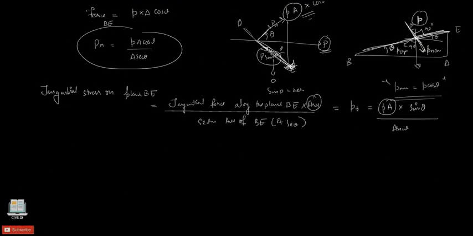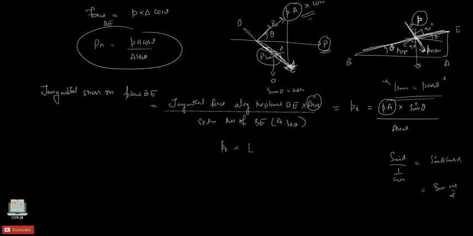So tangential stress PT, just simplify it. Secant theta is nothing but 1 by cos of theta. So it is sine of theta divided by 1 by cos of theta, which is equal to sine theta into cos of theta. This is nothing but sine of 2 theta. Remember, that is what we are going to substitute here.